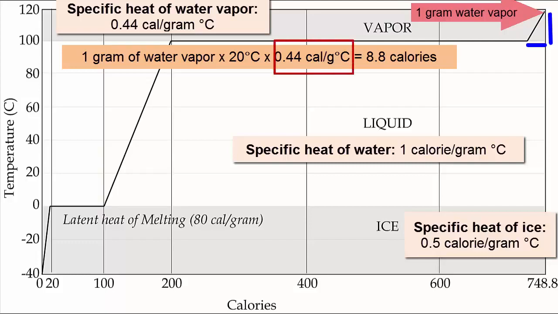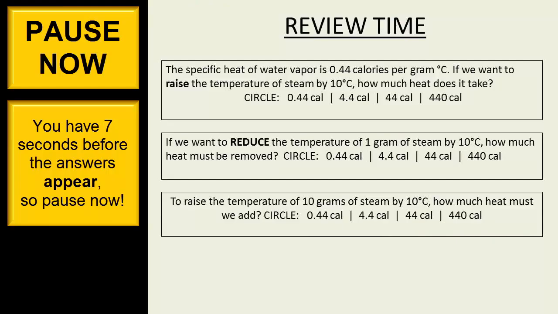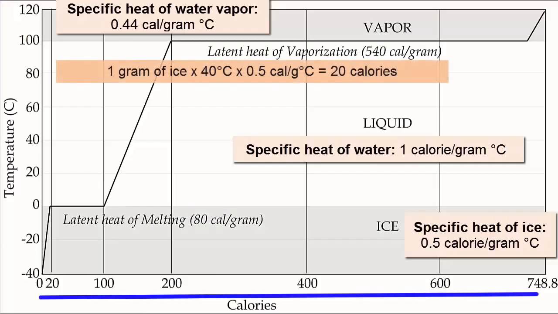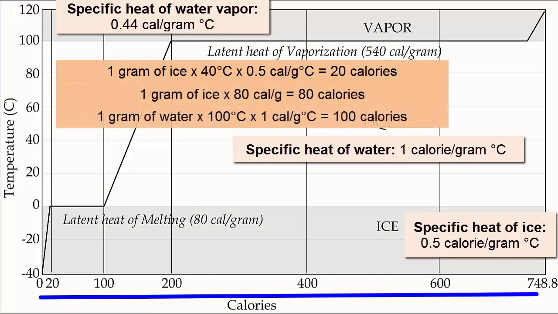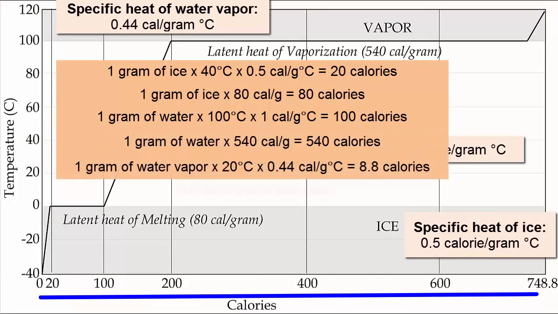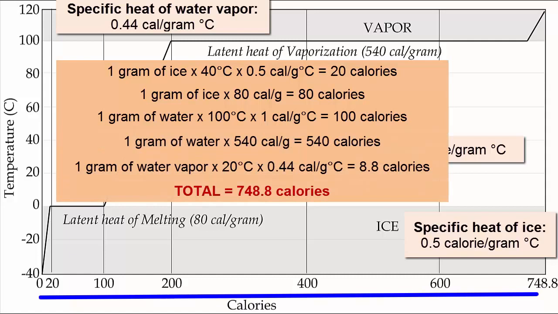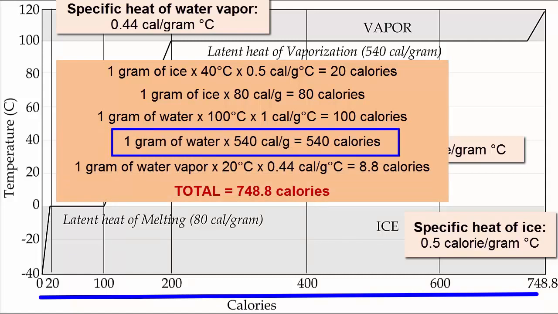The specific heat of steam is 0.44 calories per gram degree Celsius. Pause now. When we add everything up, we see it took a total of 748.8 calories of heat to make the complete change, but most of that heat was required for the vaporization stage.